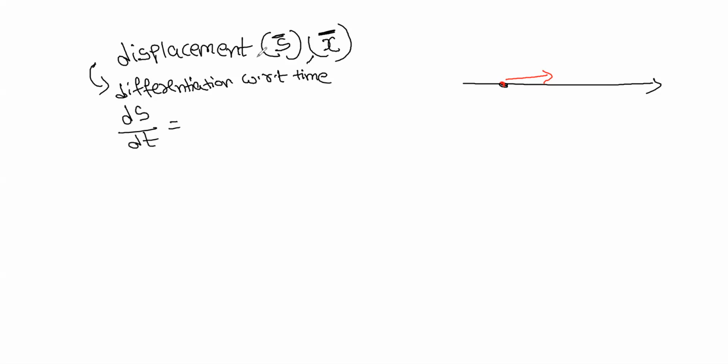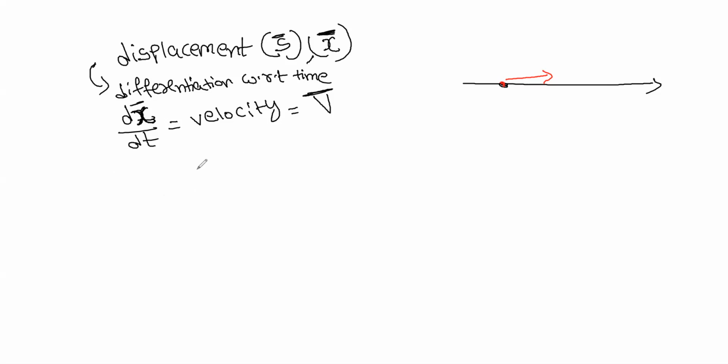To avoid confusion, we will take dx itself, because s you may confuse with speed. So dx by dt, the first differentiation, gives velocity, represented by v bar.